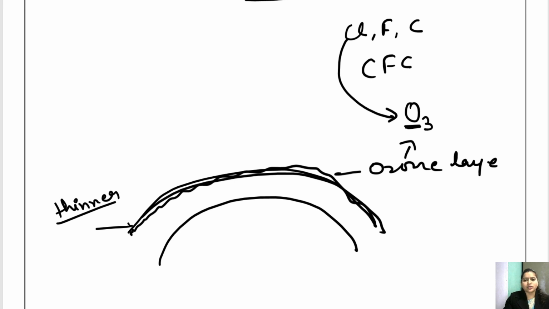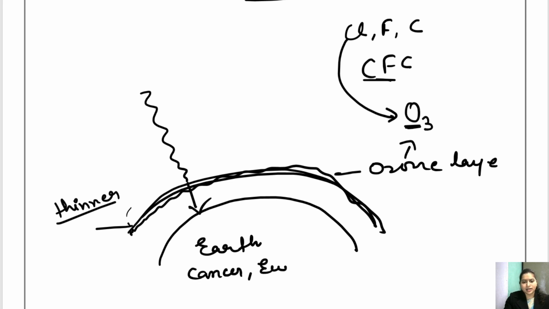And if the ozone layer becomes thinner, the ultraviolet rays can easily penetrate the ozone layer and reach the earth. Getting it? So this CFC gas is depleting or thinning the ozone layer, which may cause the ultraviolet rays to reach the earth. And these ultraviolet rays may cause cancer, certain eye diseases and whatnot.